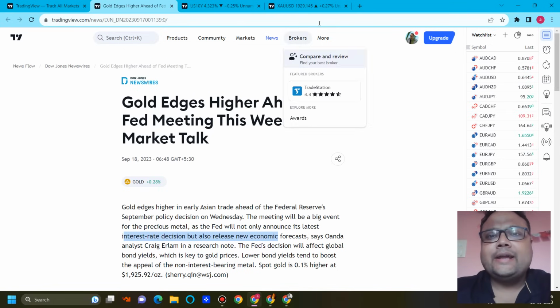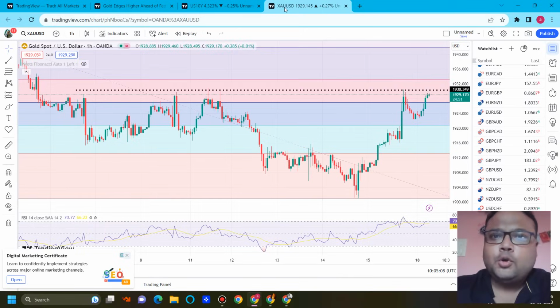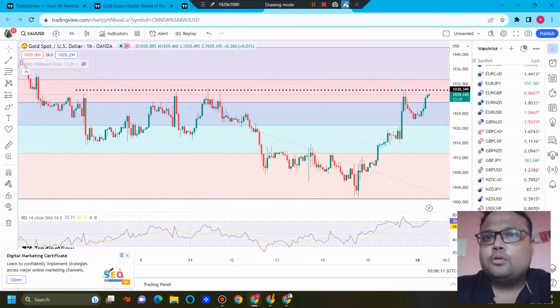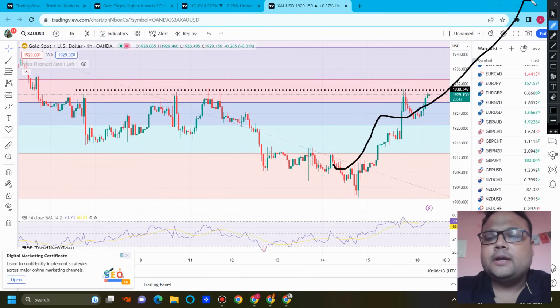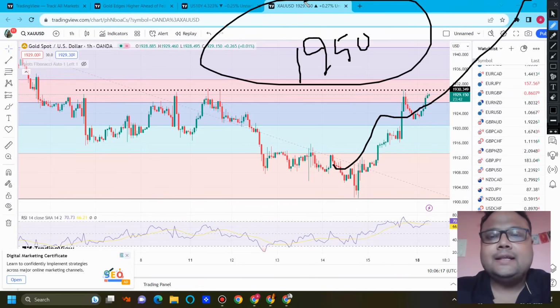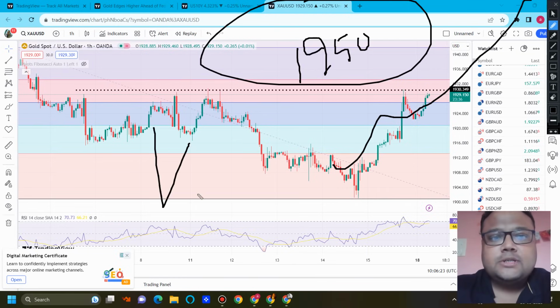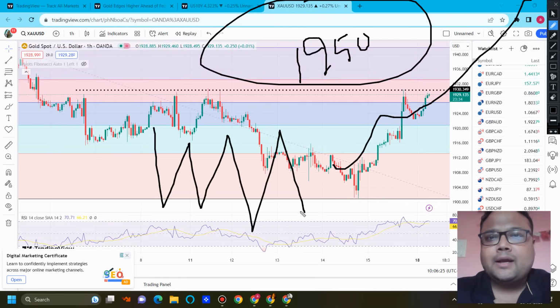So till then we can expect that gold may show some upside, but gold should not take a particular direction. Gold should not fly and gold should not break 1950 at least, because usually before a big event like CPI, NFP or FOMC we get to see a sideways, choppy market, where the levels usually work, the reversal trades usually work. So let's wait and watch. So let's talk about the chart of gold then.